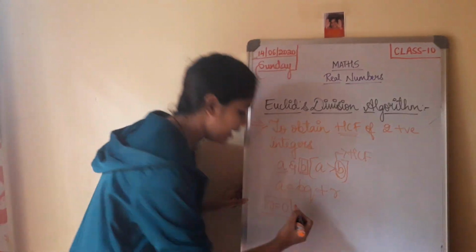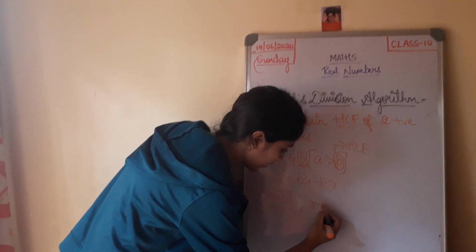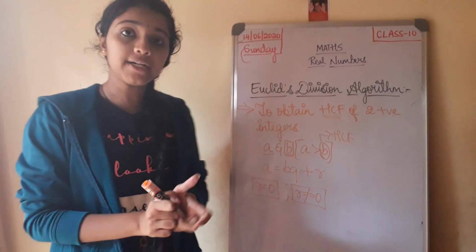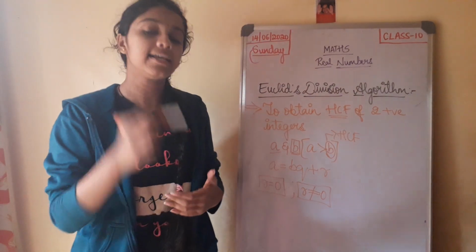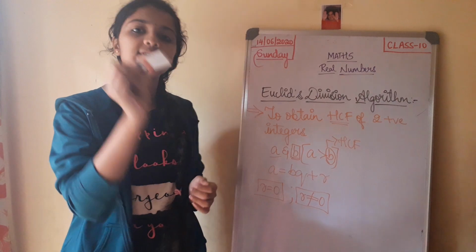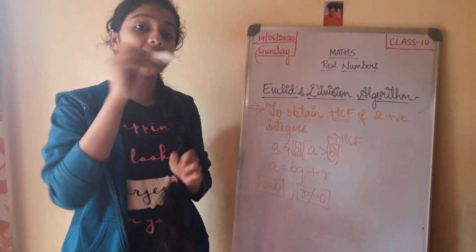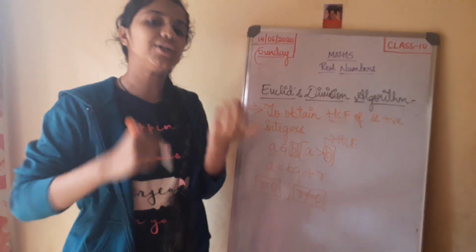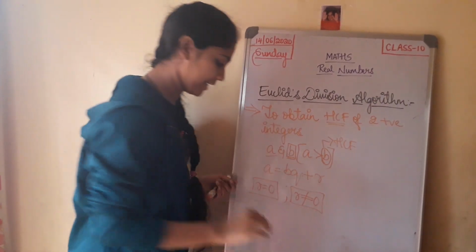Whereas, if you get r not equal to 0, then you will have to continue the long division process until you get the remainder as 0. And at that stage, when you get the remainder as 0, the divisor becomes the HCF. Now, to understand this better, let's solve an example.